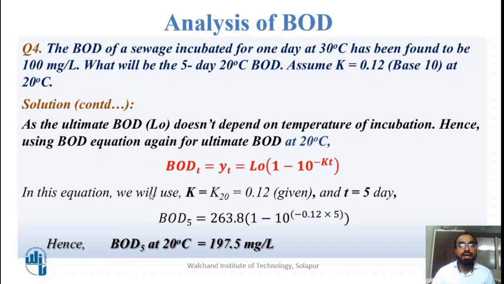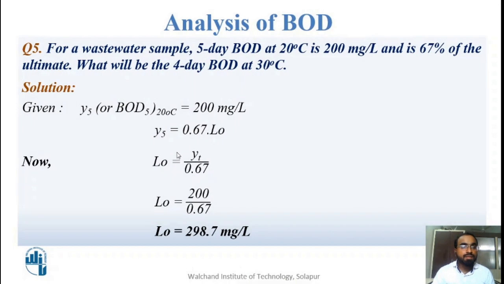BOD5 will be 197.5 mg per liter. This is how we can calculate. So let us try out with another question.